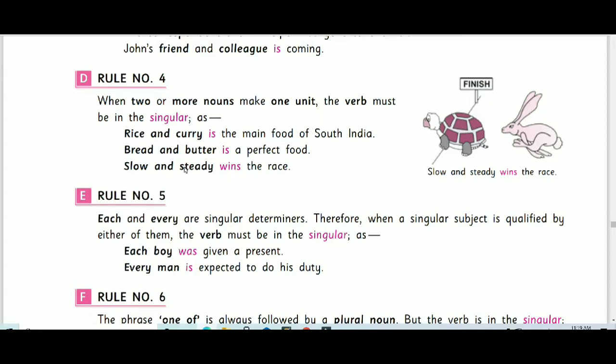Therefore, when a singular subject is qualified by either of them, the verb must be in the singular form. Each boy was given a present. Each is a determiner referring to the boy. It is not plural, it is singular, so the verb should be in the singular form, was. Every man is expected to do his duty.